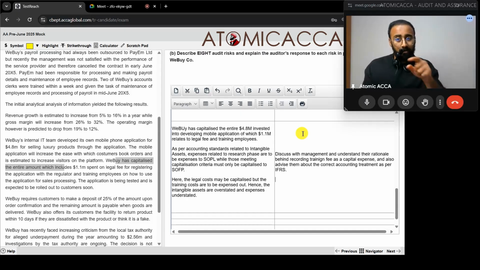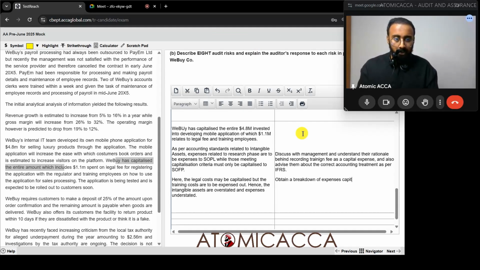No. If they have included training expense, which is only 1.1 million, now 4.8 million is the total figure. This poses some slight indication that if they have recorded something wrongly, maybe out of that 4.8 million, something else could also be things that are not supposed to be capitalized. So, as an auditor, what am I supposed to do? Obtain a breakdown of cost capitalized.